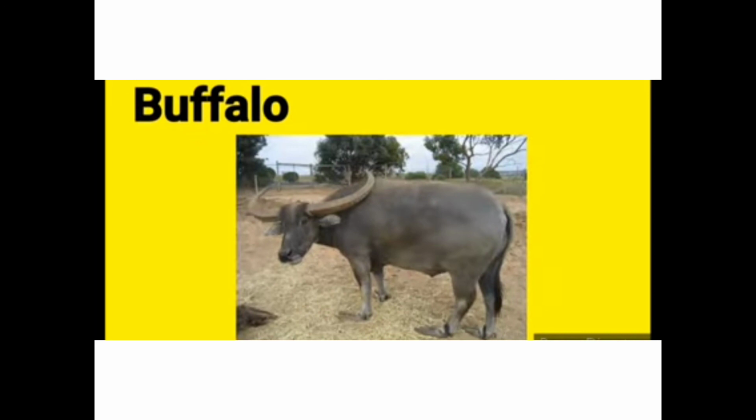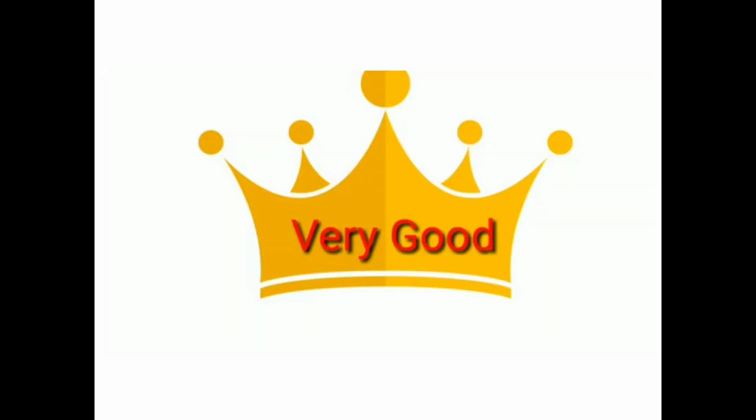Today these are the names of the domestic animals. So children, please learn, repeat this, and write in your EVS copy. At least you have to learn the names of 10 domestic animals. So very good. Today you have learned the names of domestic animals. So learn and write this in your EVS copy.